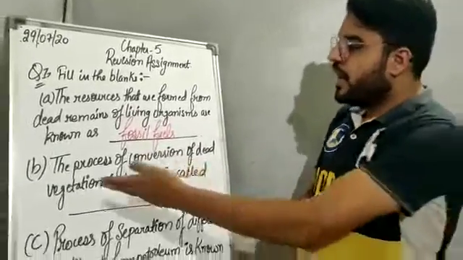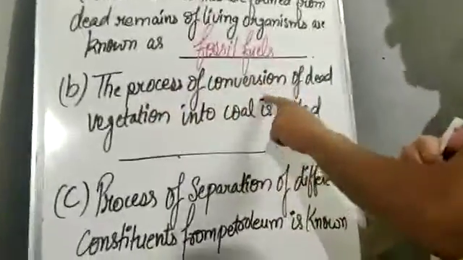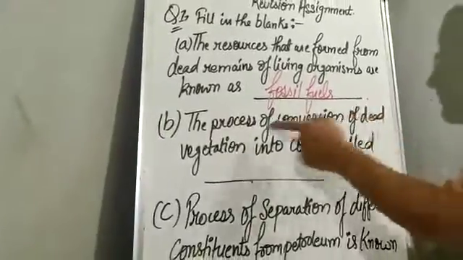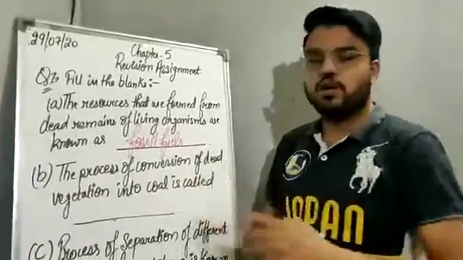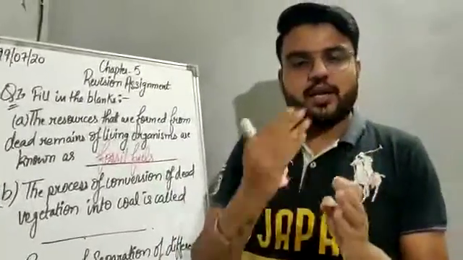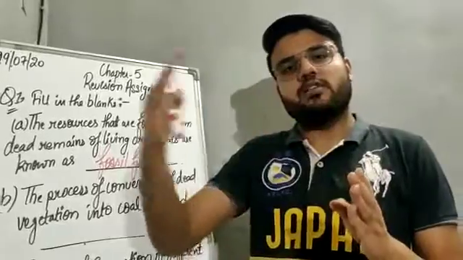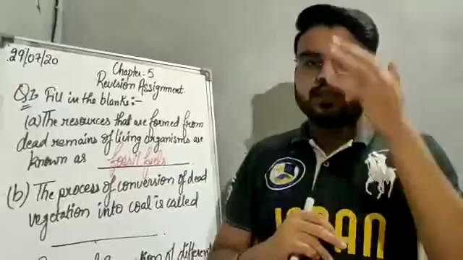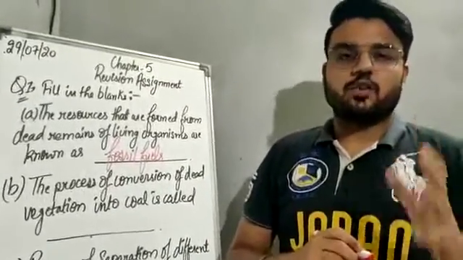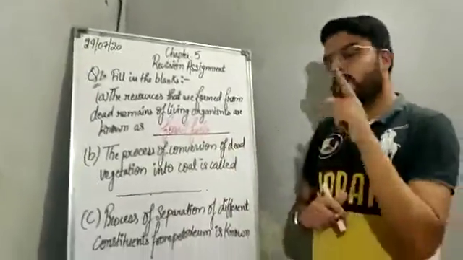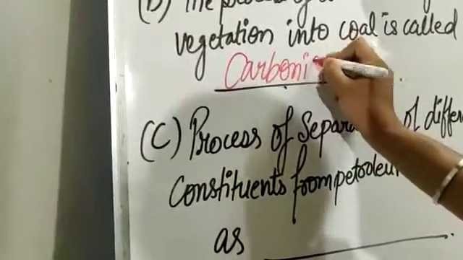Okay. Now B part: the process of conversion of dead vegetation into coal is called, what is it called? We know that all the dead vegetation under high temperature and high pressure gets converted into coal. Coal is made up of carbon. So this process is called carbonization. So the process of conversion of dead vegetation into coal is known as carbonization.